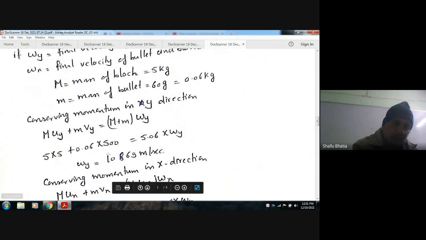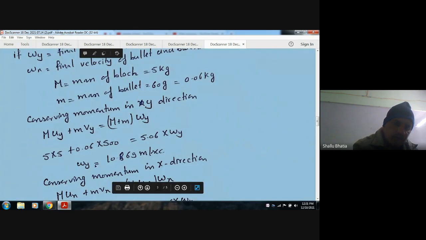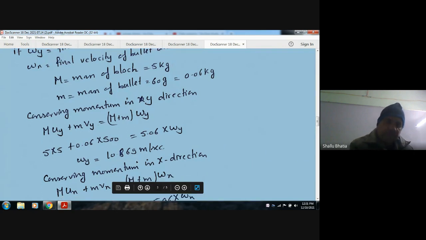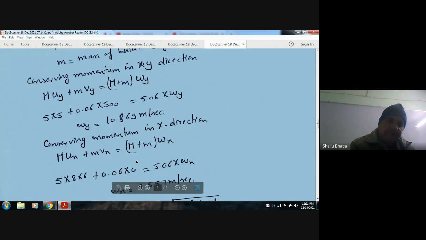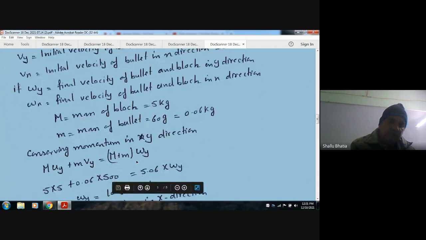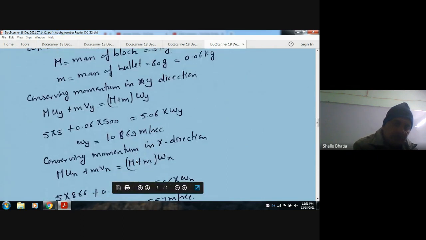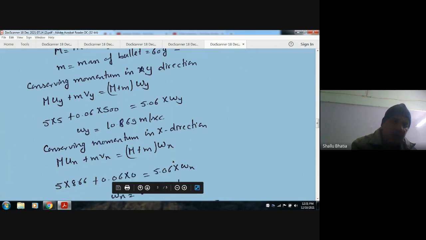Okay, so from this we can find out the final momentum. Wy is here, 10.869 meter per second. Now again, momentum in x direction. Momentum in x direction is again ux m dx and m plus m wx. Okay, and put the values.